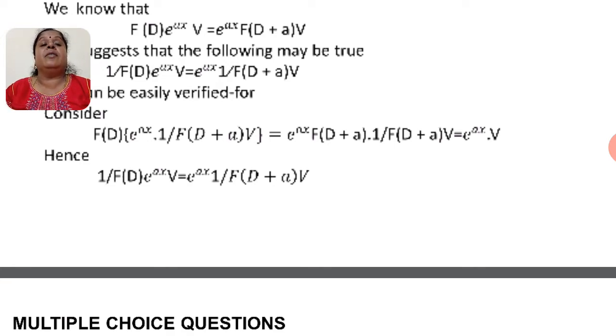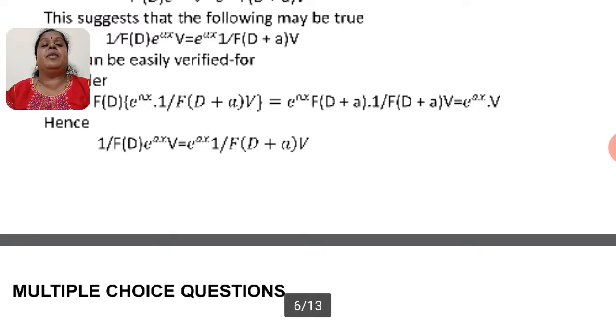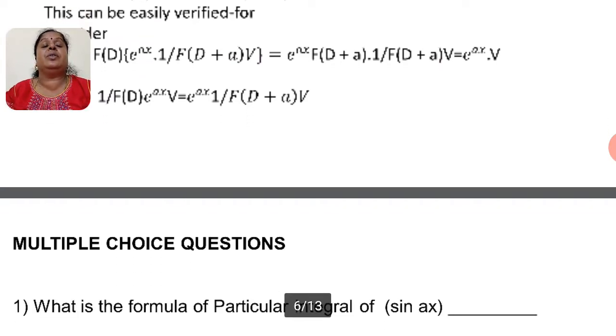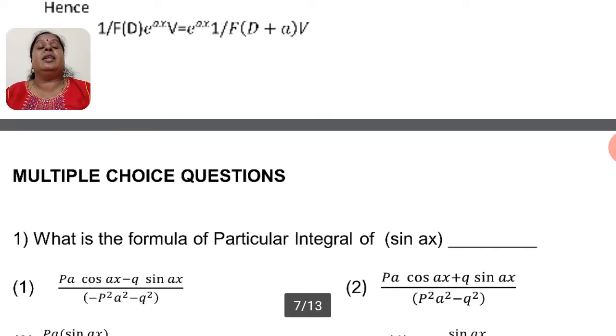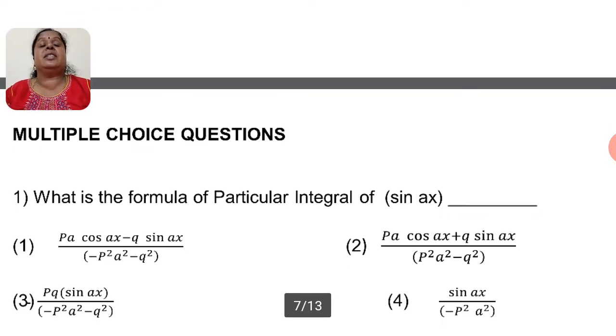Hence, we have verified the fourth case: 1 divided by f of D, e to the power of ax into v, is equal to e to the power of ax into 1 divided by f of D plus a into v. The demonstration problems of this case are going to be solved in the next session.